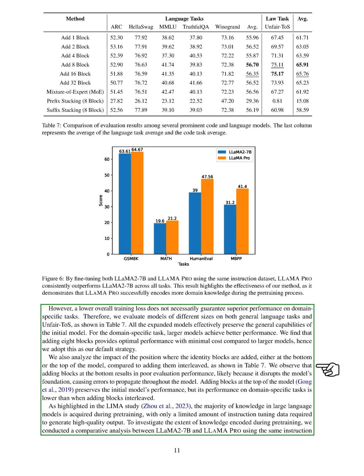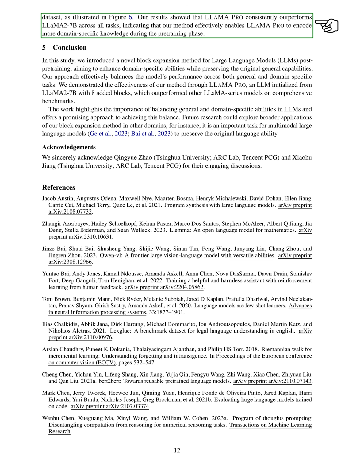To investigate the extent of knowledge encoded during pre-training, we conducted a comparative analysis between LLaMA 2-7B and LLaMA Pro using the same instruction dataset. Our results showed that LLaMA Pro consistently outperforms LLaMA 2-7B across all tasks, indicating that our method effectively enables LLaMA Pro to encode more domain-specific knowledge during the pre-training phase.